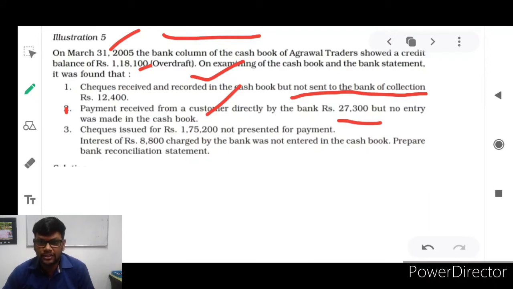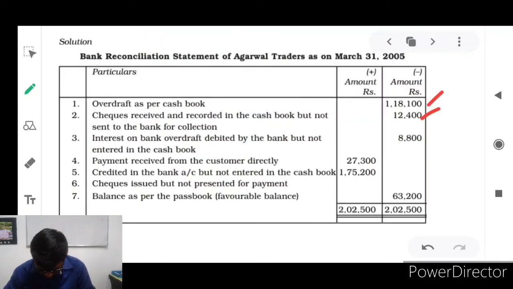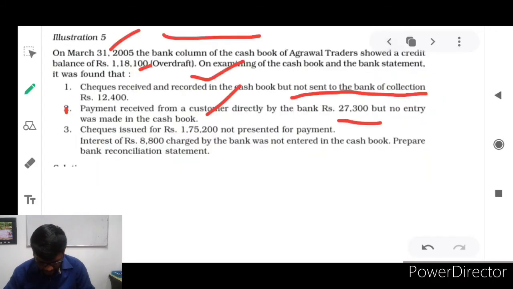So in that situation, we check with our bank passbook. We come to know, aha, it is a favorable balance. The genuine customer credited that money into our bank account directly. So it will be on the plus side. Look at this plus column, it may be available: 27,300. Payment received from customer directly, 27,300. Are you clear now?